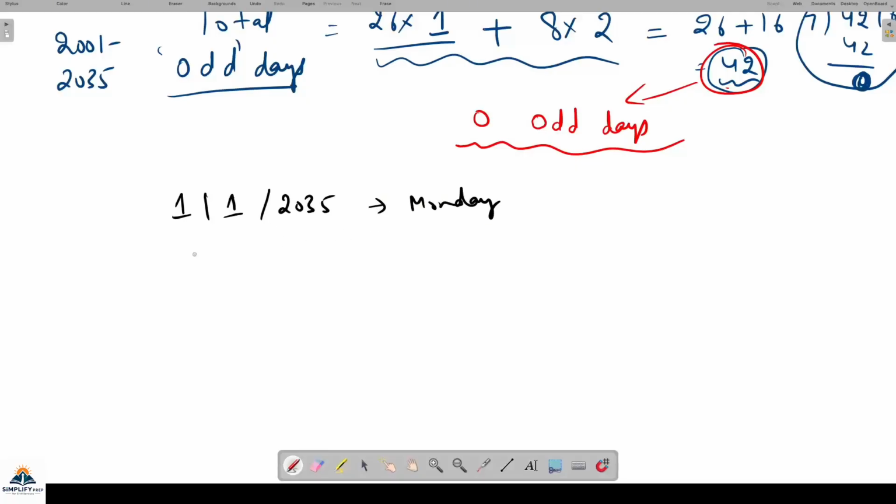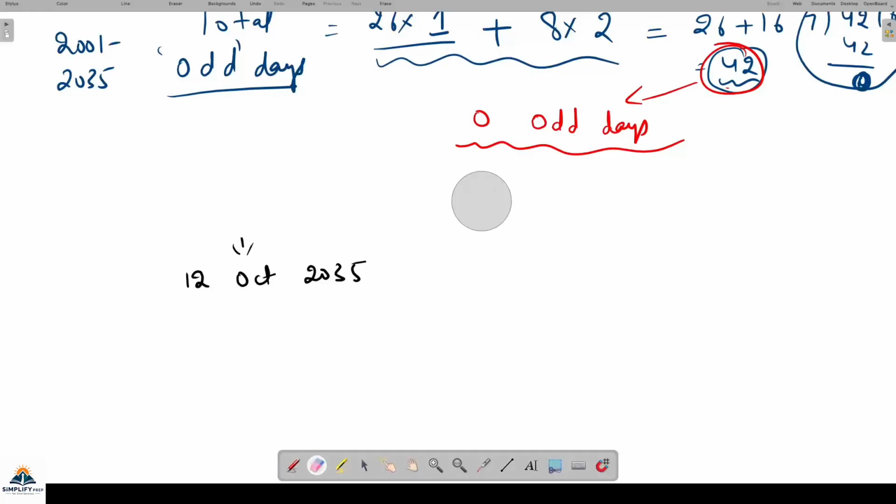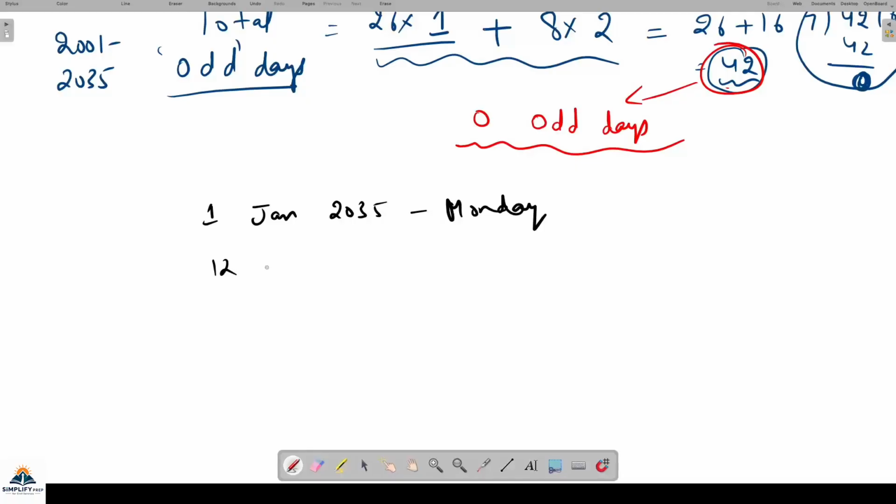Okay. So what day will be the 12th October of 2035? Or we can write in the same form, है ना, that we know 1st January 2035 is Monday. So up to 1st October 2035 will be which day?